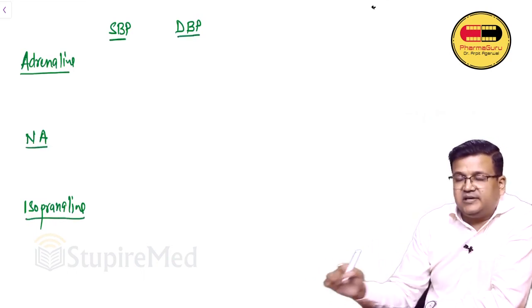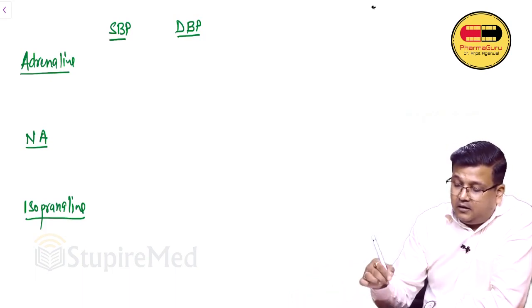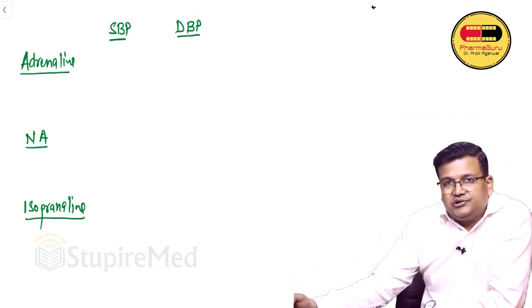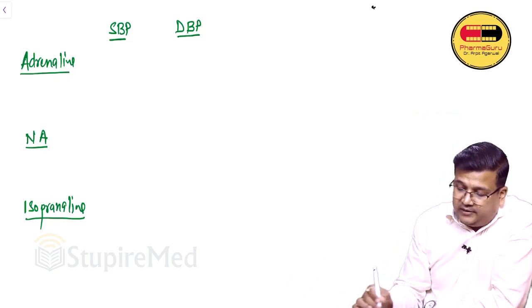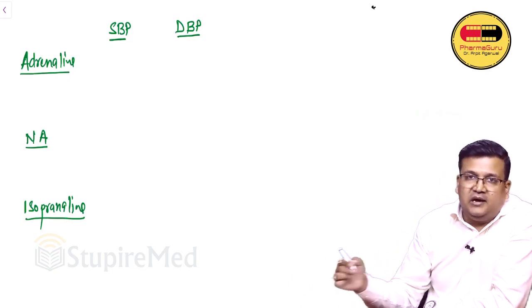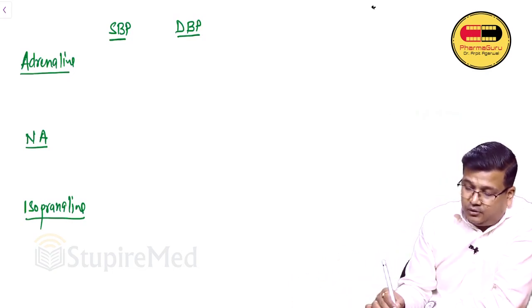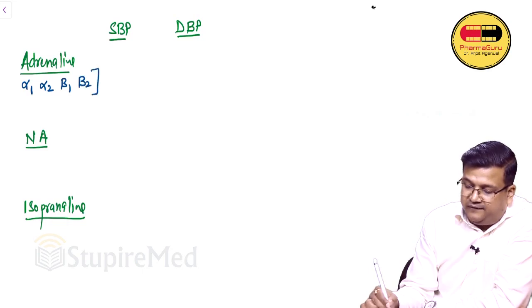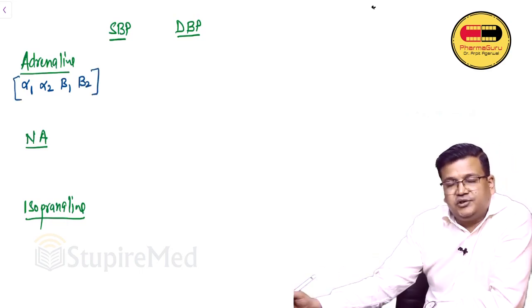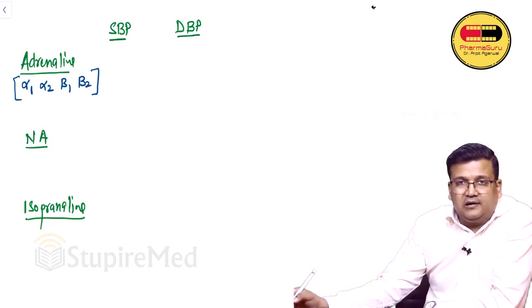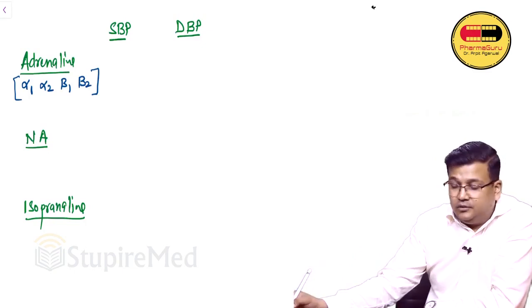What are their actions on systolic and diastolic BP? In order for us to understand this, we first understand on what type of receptors do these drugs act. So adrenaline, A for all. Adrenaline acts on all adrenergic receptors, alpha 1, alpha 2, beta 1, beta 2. Noradrenaline is not all.